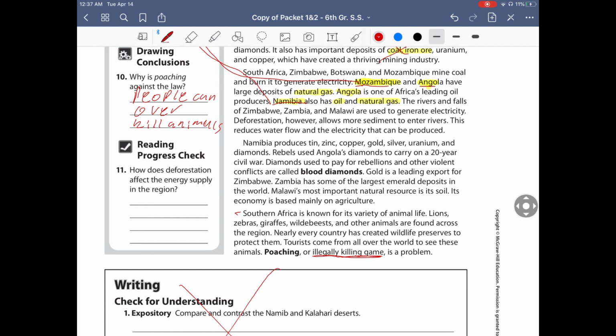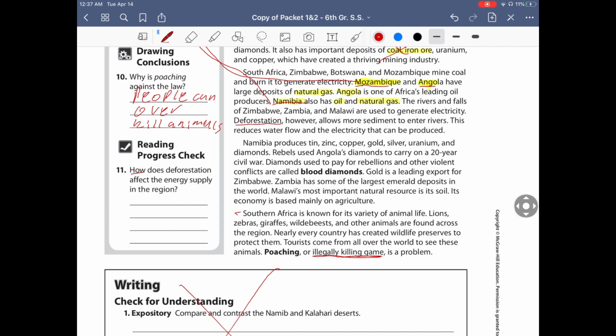Here it says, how does deforestation affect the energy supply of a region? So let's read along here. Let's try to find the word deforestation, okay? So the rivers, falls, and surrounding deforestation. Here we go. So deforestation, however, allows more sediment to enter the river.